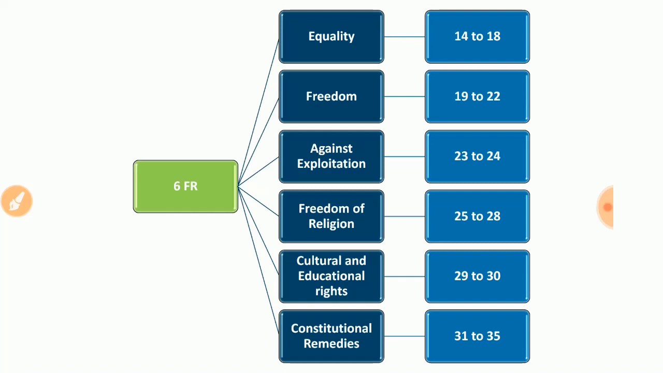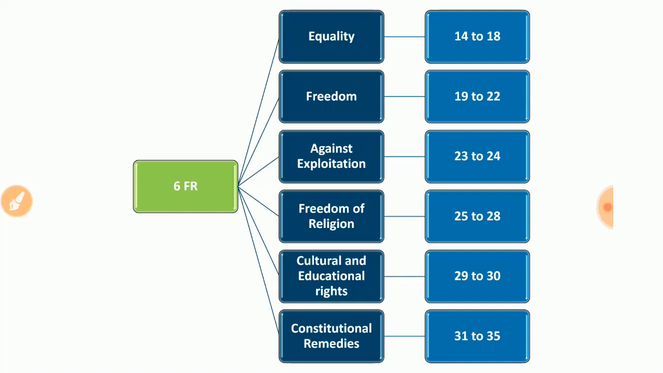Let's go into details about the 6 fundamental rights. Initially we had 7. One fundamental right was repealed, repealed means removed from the Constitution by an amendment, and that is the right to property. So now we have only 6 fundamental rights. First is right to equality. Second is right to freedom. Third is right against exploitation. Fourth is right to freedom of religion. Next, cultural and educational rights. Next is right to constitutional remedies. These articles are very important. I will explain one by one.